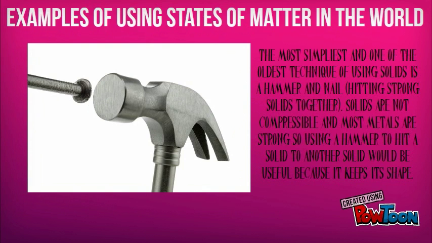The simplest and one of the oldest techniques of using solids is a hammer and nail, hitting strong solids together. Solids are not compressible, and most metals are strong, so using a hammer to hit one solid against another solid would be useful because it keeps its shape.